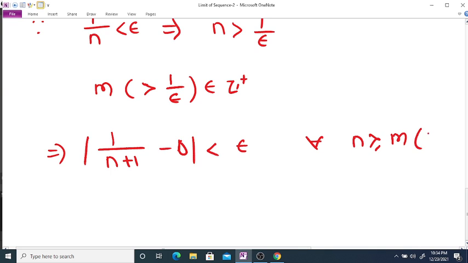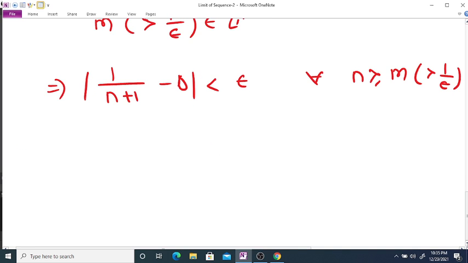We can find such an m for any epsilon greater than 0, and therefore we can say that the sequence 1 upon n plus 1 converges to what?